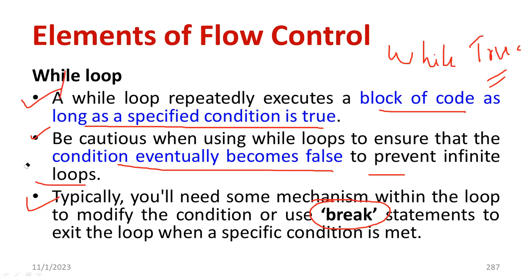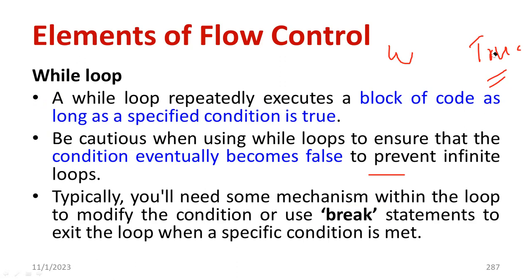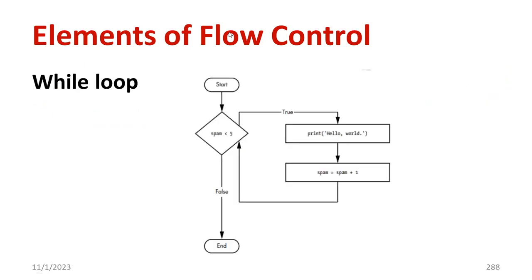So moving further, we need to have some more details about the while loop, and the application also we have to find out. There is a simple flowchart which depicts the functioning of a while loop. Let's start the program. Let's see a variable called spam. It's a string of spam. Suppose if spam is less than 5, print hello world. Later, there is an increment: spam is equal to spam plus 1, until we reach 5, less than 5.